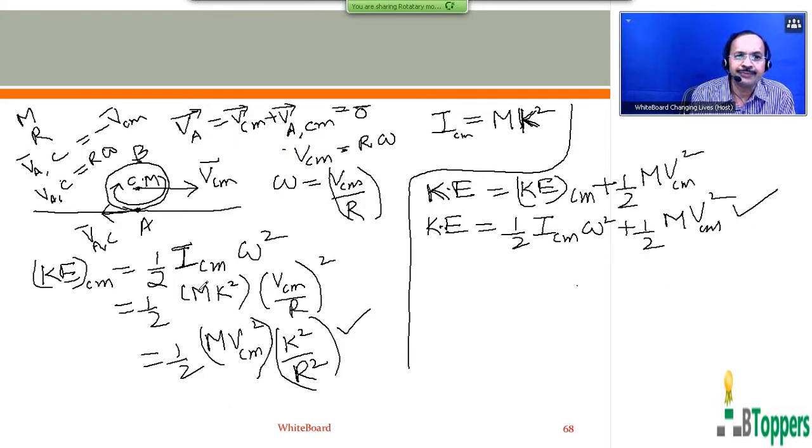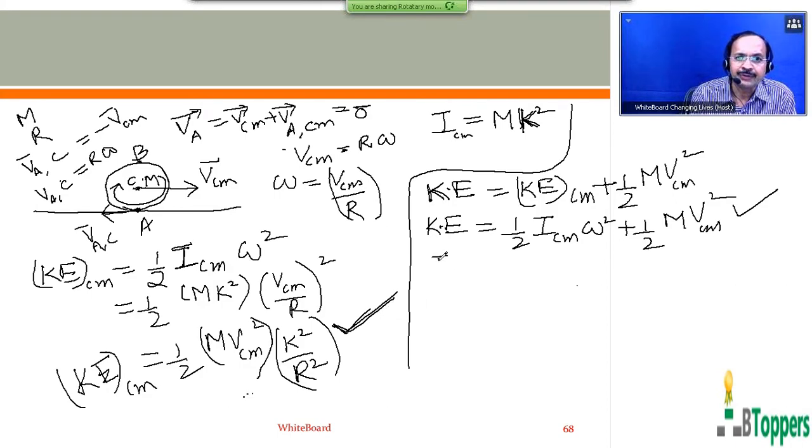But you cannot write half ICM omega square equal to half mVCM square into k square by R square. So this equation I have written here in the left side. That is, rotational kinetic energy can be written as half mVCM square into k square by R square only when the body rolls on a fixed surface without slipping, with no forward or backward slipping.